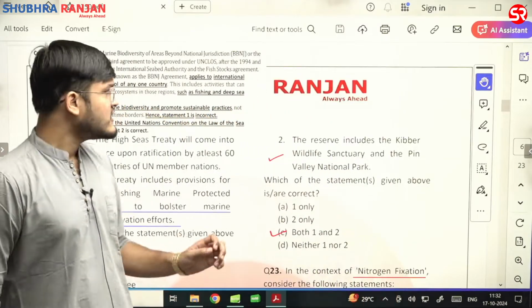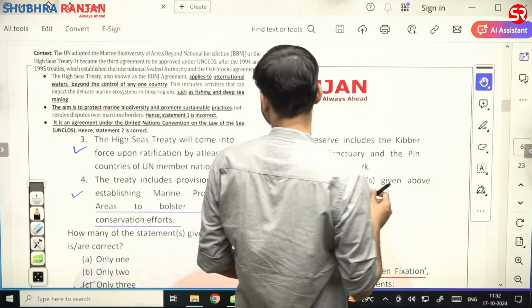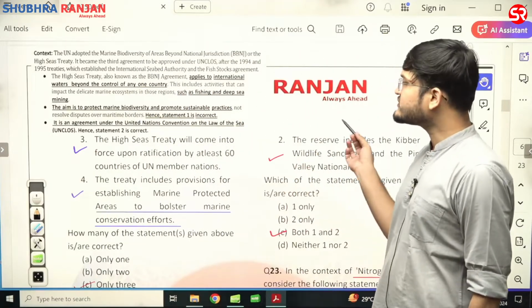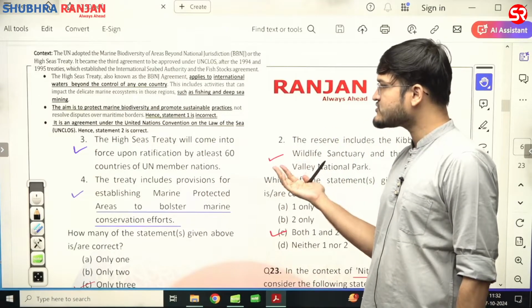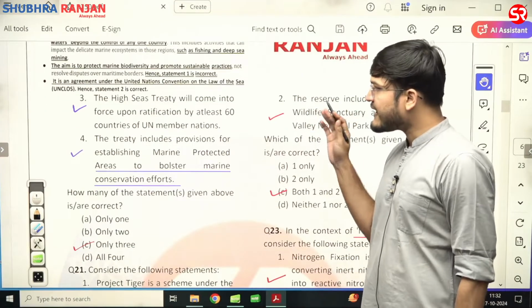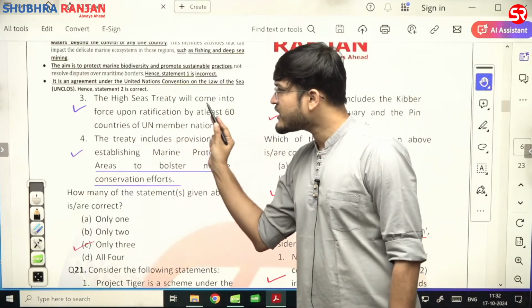Now, the High Seas Treaty, also known as the BBNJ agreement, applies to waters beyond the control of any country. It includes activities that can impact the delicate marine ecosystems in those regions, such as fishing and deep sea mining. It aims to protect marine biodiversity and promote sustainable practices, not resolve disputes over maritime borders.